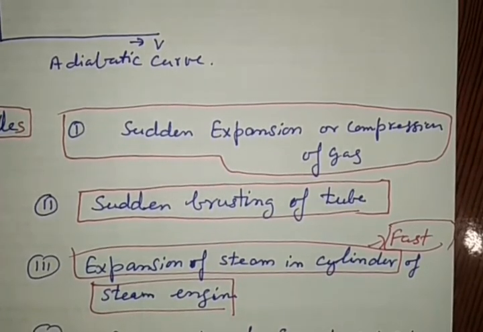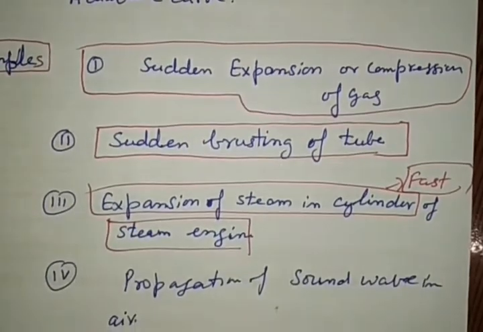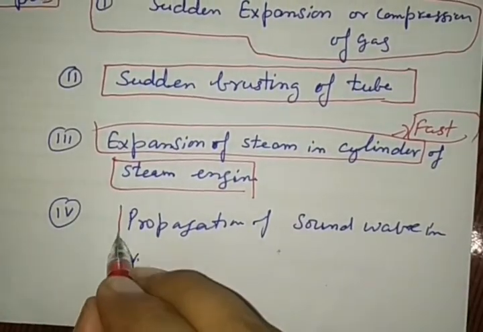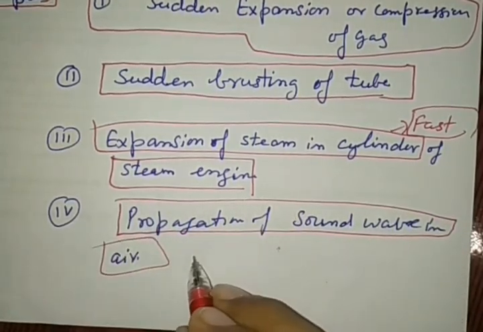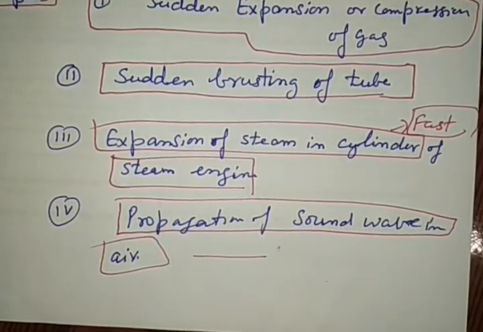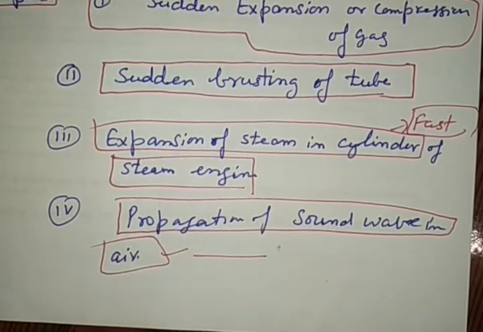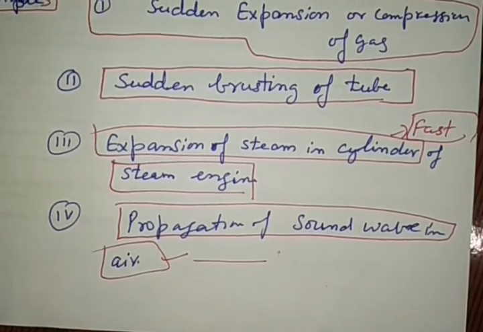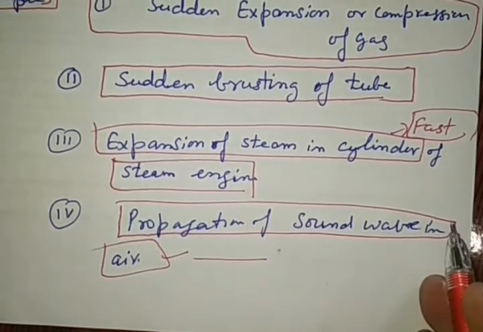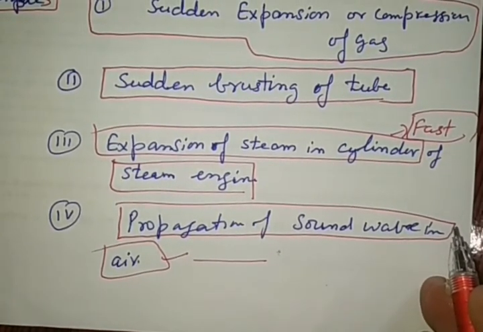So it is under the adiabatic process. And we know that when sound wave travels in air, there is a variation in the temperature. It is also an example of adiabatic change. So these are the examples available with the adiabatic change.